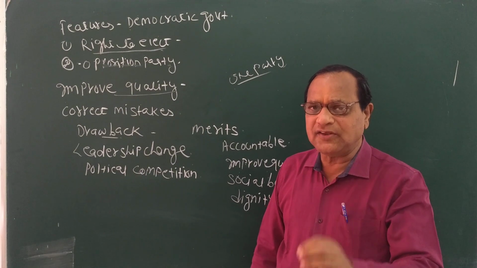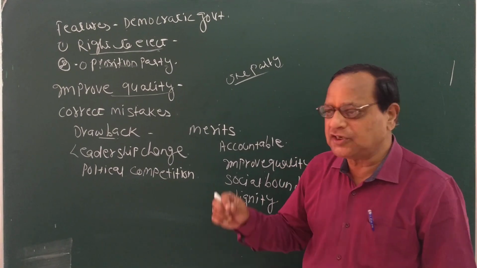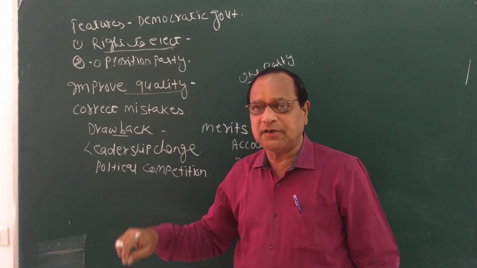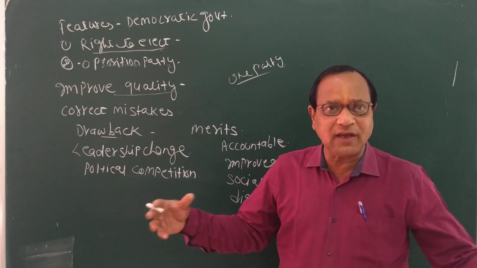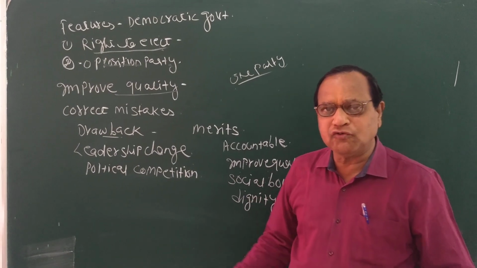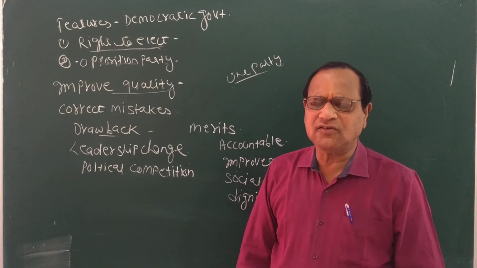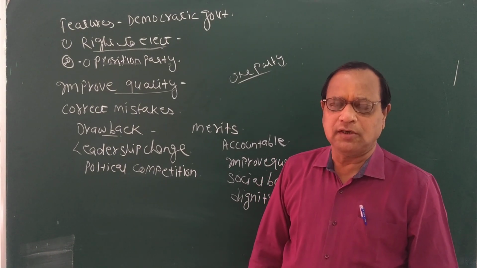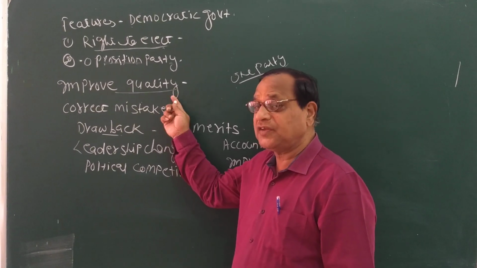So there is no chance of mistakes in those decisions, because they have been taken after a long discussion and debate. Views have been collected, and the better views have been selected. So there is no chance of wrong decisions. This is the main feature, that democracy always improves the quality of the decision.